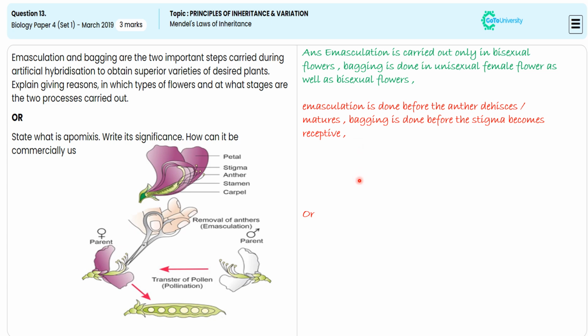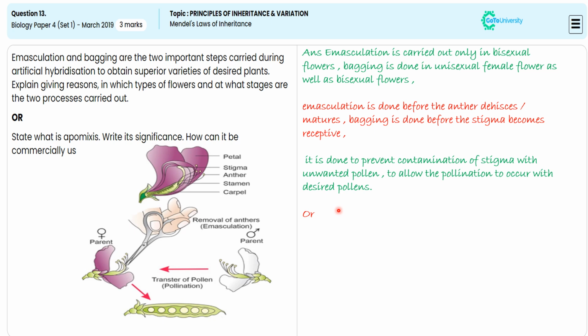And for specifying, it is done to prevent contamination of the stigma with unwanted pollen or with pollen from the same flower. This condition is allowing the pollination to occur with desirable pollen. For this specification, we are getting another 1 mark. In this way, we are satisfying the overall 3 mark demand of the first optional subjective question.